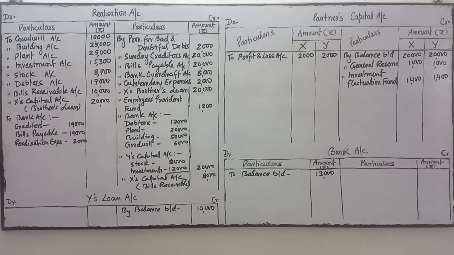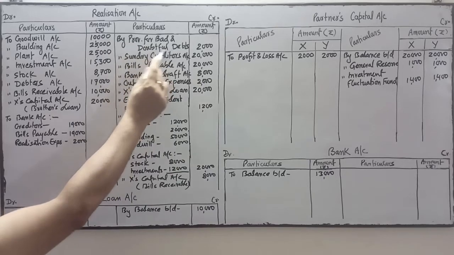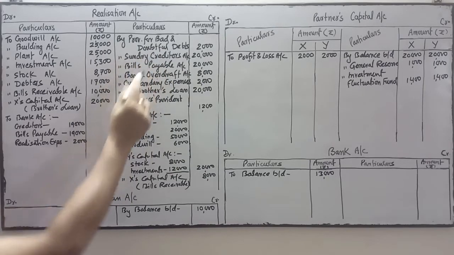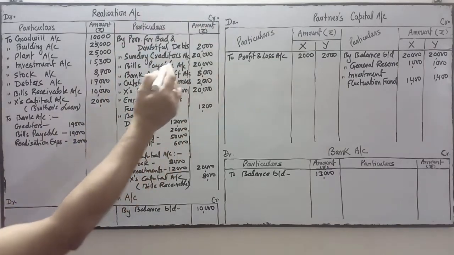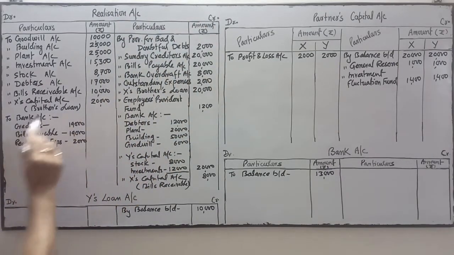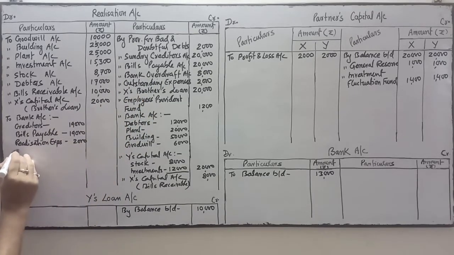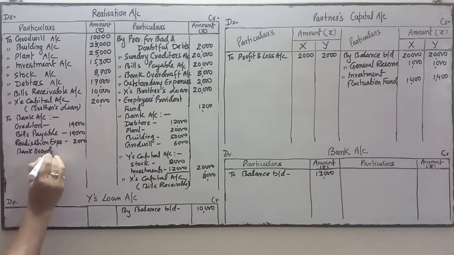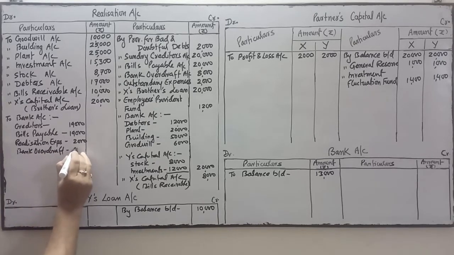Now we'll see the liabilities, whether all the liabilities are paid off or not, except provision for bad debts. Provision for bad and doubtful debts is not paid. It is only transferred to the credit side. Sundry creditors is paid, bills payable is paid, bank overdraft is not paid, so we have to pay the bank overdraft. We have to pay the bank overdraft at rupees 8,000.